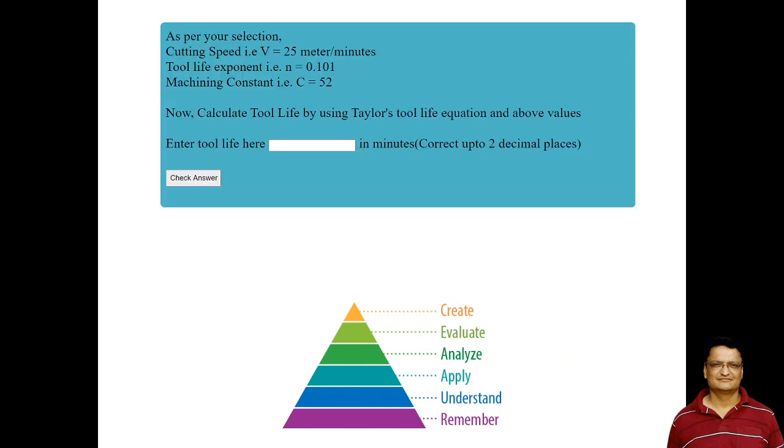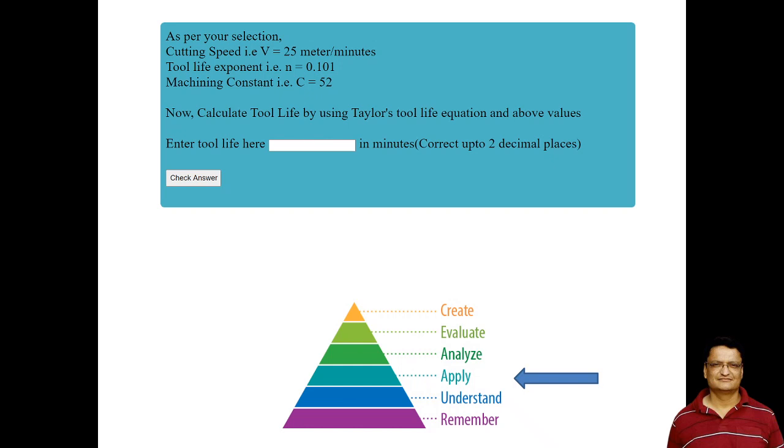Now once the student has selected the workpiece material, the tool material, and the cutting speed, the simulator is asking to provide the answer for cutting tool life based on Taylor's tool life equation, and the student is supposed to provide this answer in this input box, right, which is to be correct up to 2 decimal points.